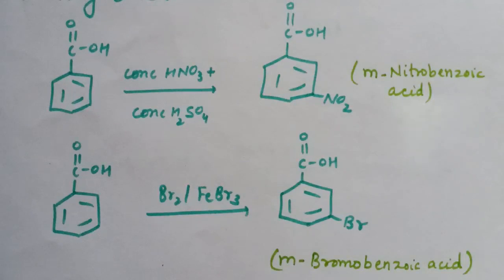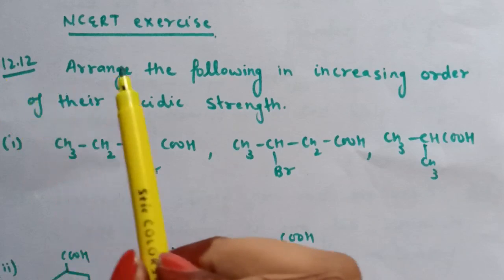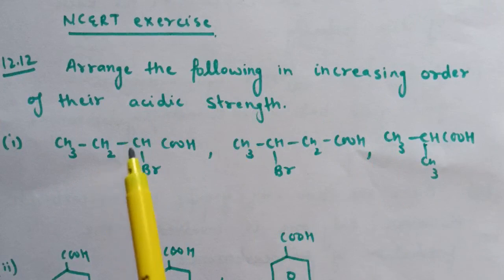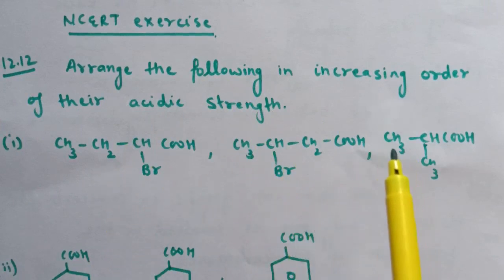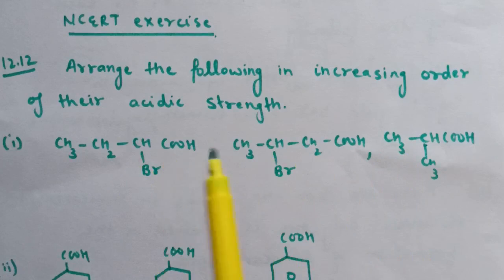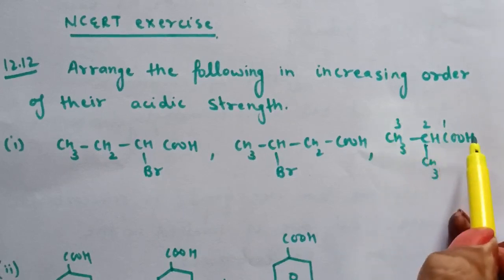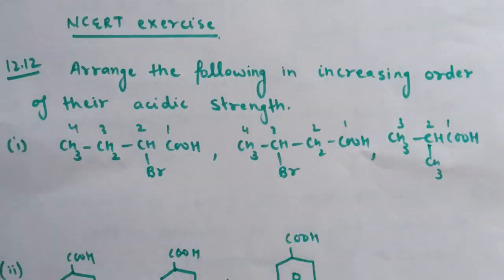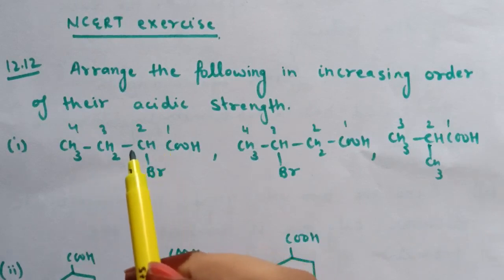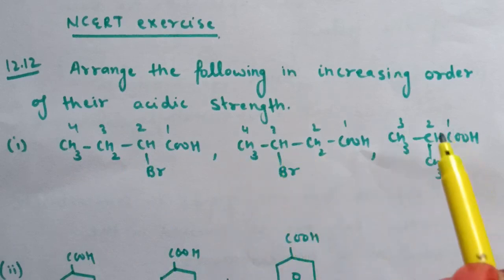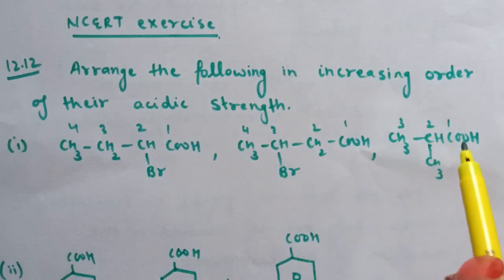Now I will be discussing the homework solution of lecture number 7. Question number 12.12. Arrange the following in increasing order of their acidic strength. So here 3 carboxylic acids are given, and in 2 of these carboxylic acids Br is attached, and this is simple 2-methyl propanoic acid, 2-bromo-butanoic acid, 3-bromo-butanoic acid.